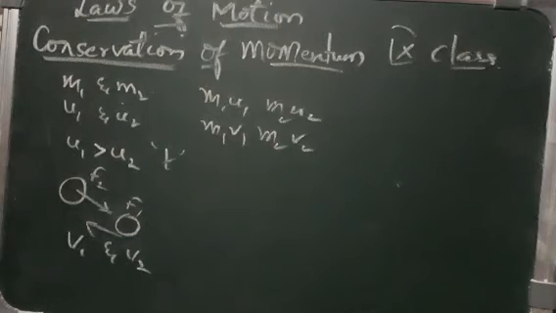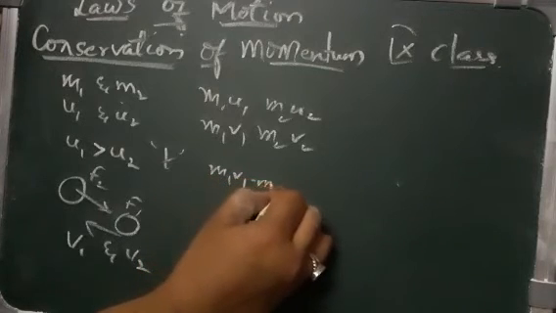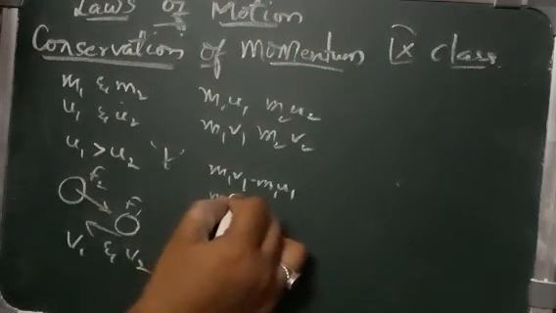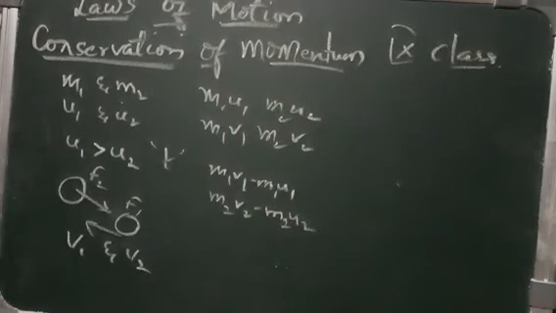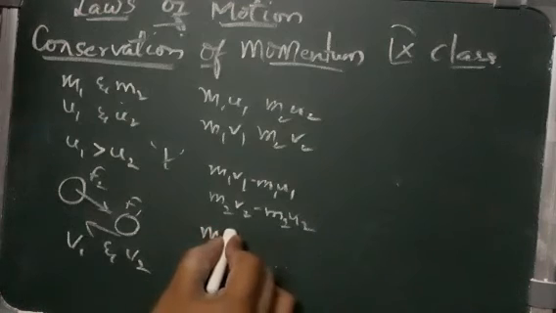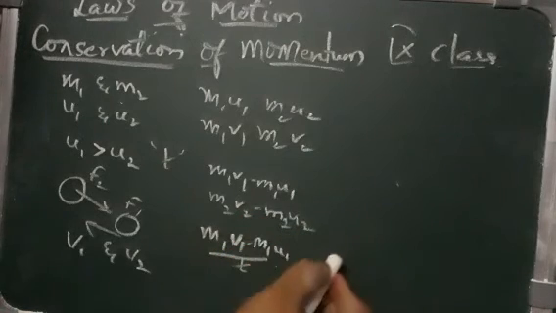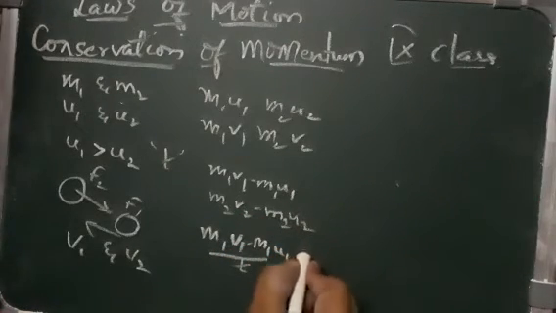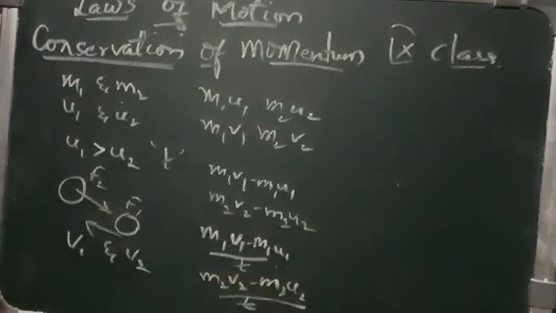Then the change in momentum can be written as m1 v1 minus m1 u1, and m2 v2 minus m2 u2. This will be your change in momentum. For the rate of change of momentum, we have learned the formula. For the first marble, it is m1 v1 minus m1 u1 by t, and for the second marble after the collision, it is m2 v2 minus m2 u2 by t.